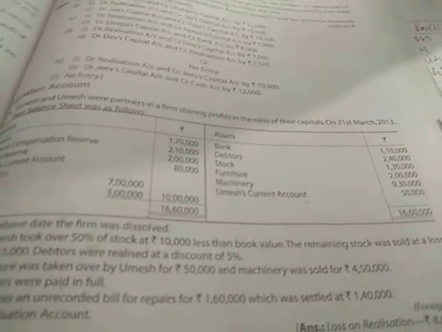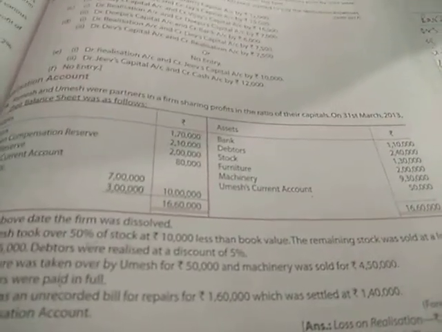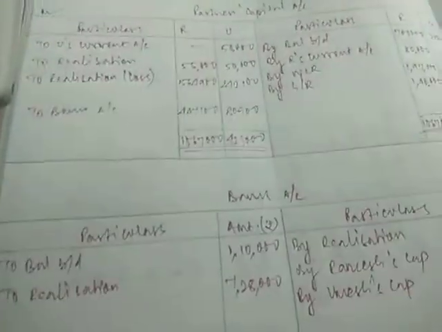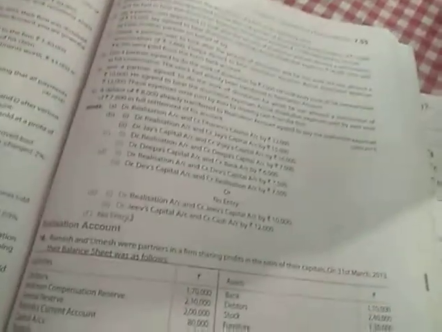While dissolving a partnership firm, you need to prepare 3 accounts in major. Mainly 3 accounts are prepared: realization account, partners capital account and bank account. Here we don't need to prepare a balance sheet because the firm is dissolved and all the assets and liabilities are settled, so we don't need to prepare any further balance sheet. So I will show you one question and how to solve it.